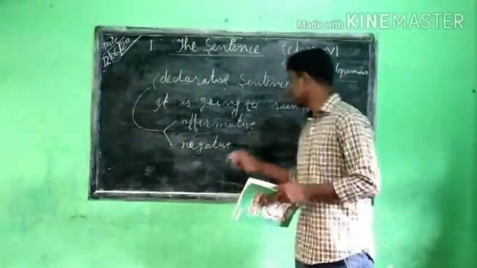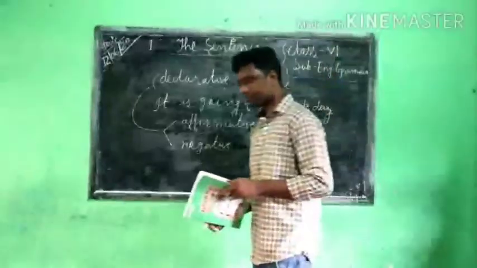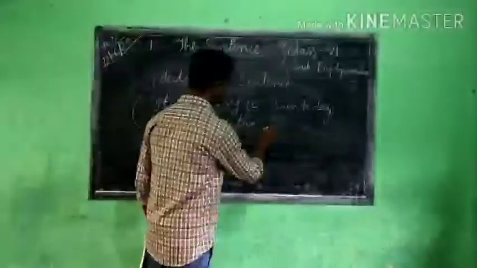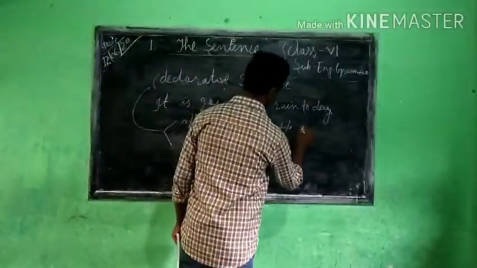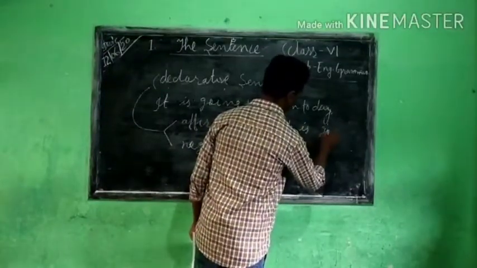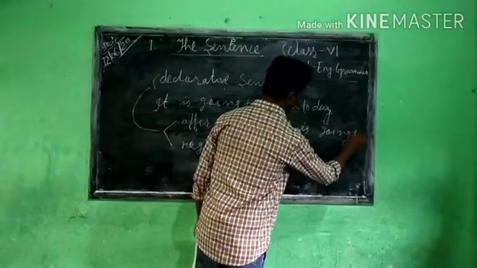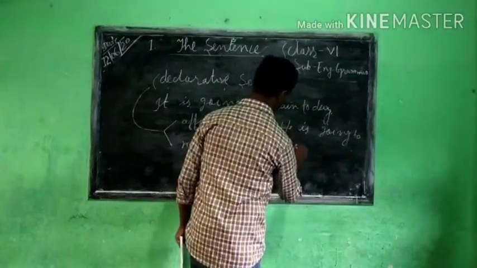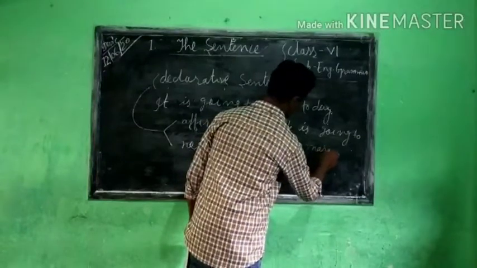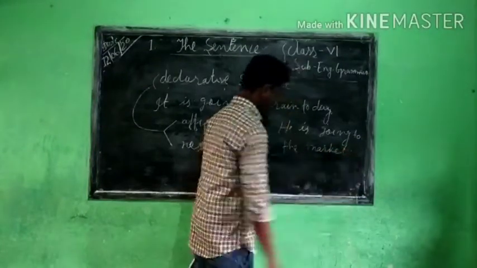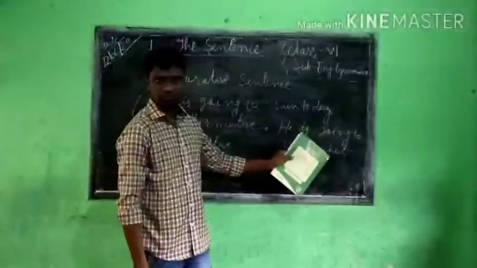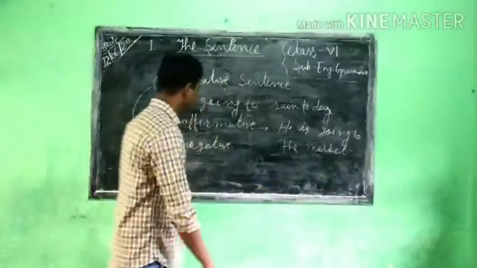For example, he is going to the market. This is an example of an affirmative sentence.